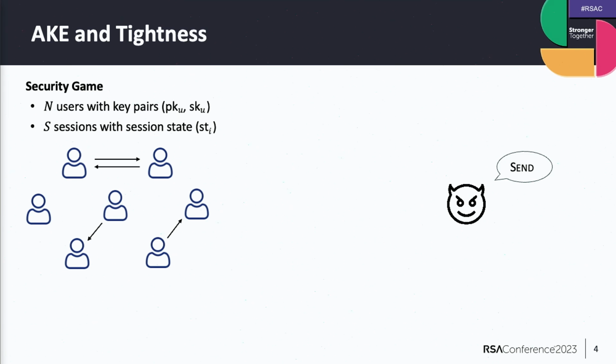Then we also want to give it access to secret information. It can be that users are compromised, secret keys are lost or stolen, and we model this with a corruption oracle, which the adversary can query, and then it can get the secret key of this party, and it will, of course, be able to impersonate that party in the future.